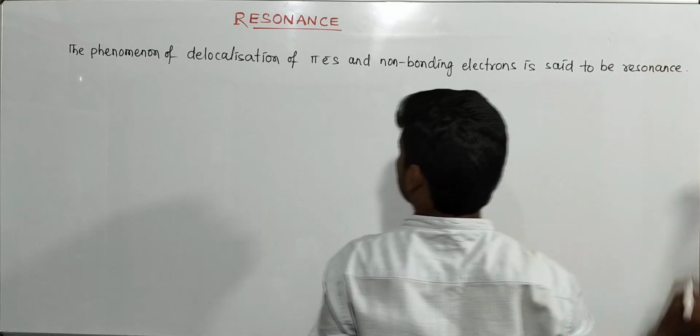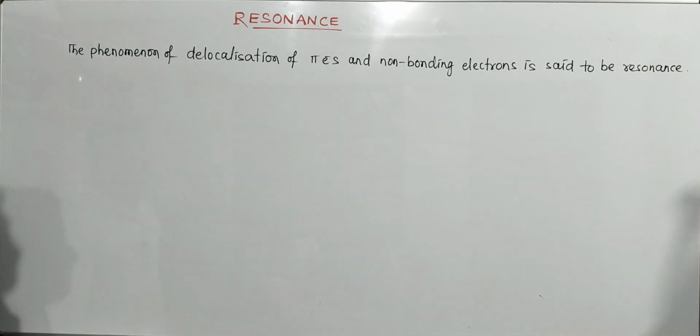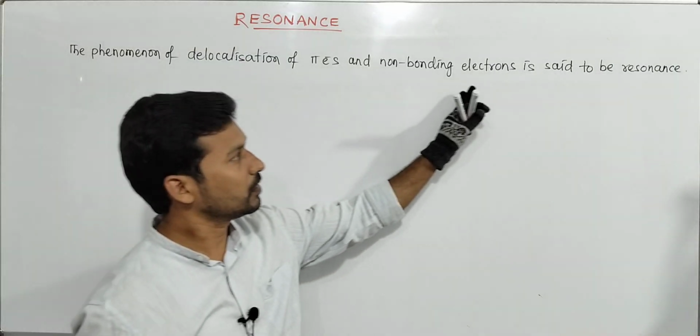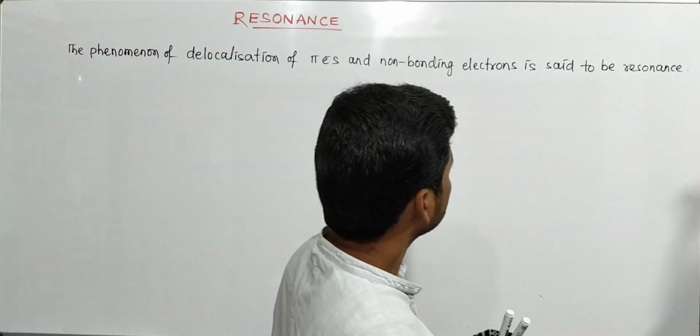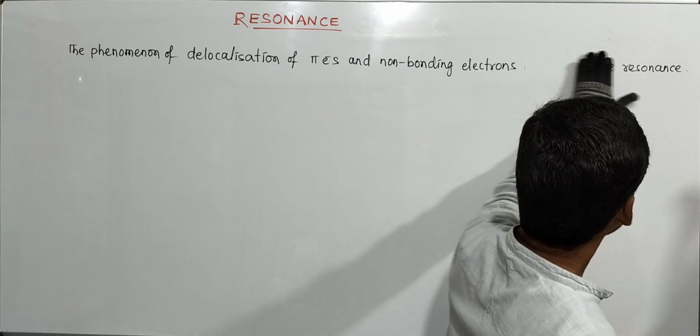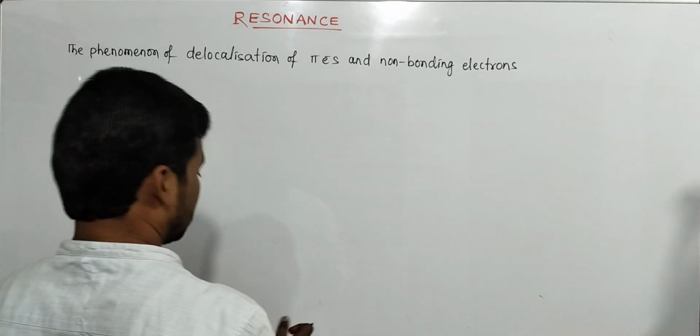What is resonance? The phenomenon of delocalization of pi electrons and non-bonding electrons in a conjugative system.